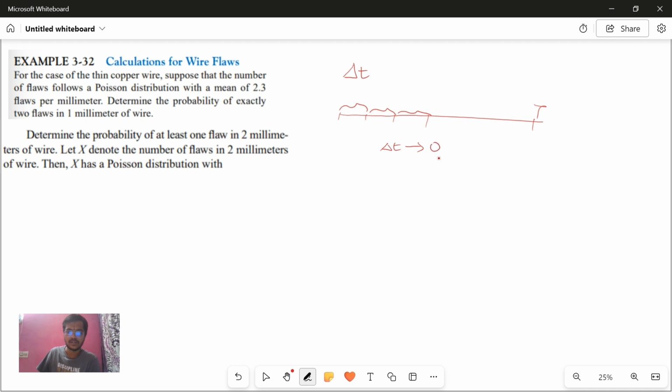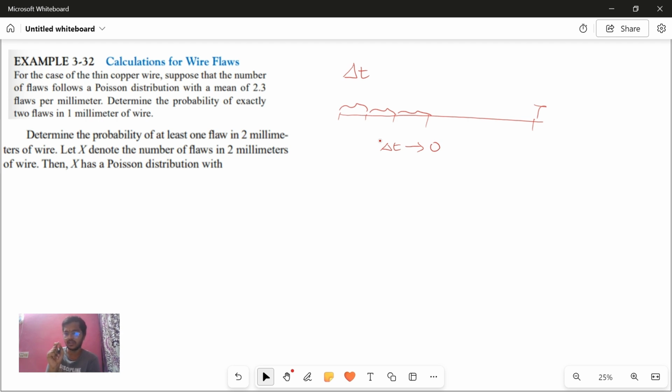Now, if delta t will tend to 0, which means what? This interval is so small that the probability of a flaw occurring, say a bit error, in the subinterval is very low. We saw in binomial distribution also, right?